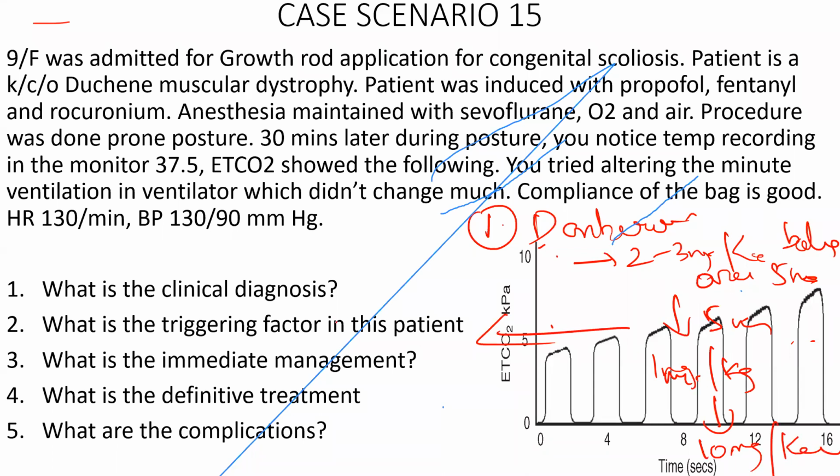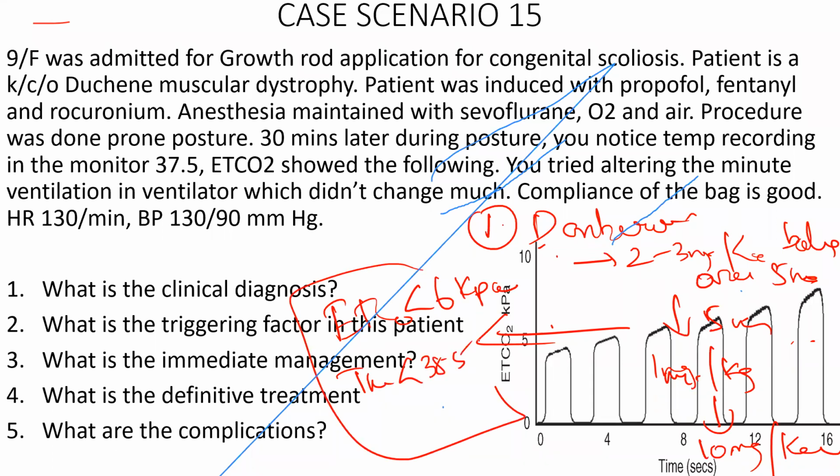Targets, when do you stop? EtCO2 should be less than 6 kilopascal, or your temperature should be less than 38.5. Only when this target is reached, you have to stop giving dantrolene. Until that, give 2 to 3 milligrams as a bolus. Then every 5 minutes, you have to give 1 milligram per kg as bolus continuously until you reach this target, like EtCO2 less than 6 kilopascal and temperature less than 38.5.